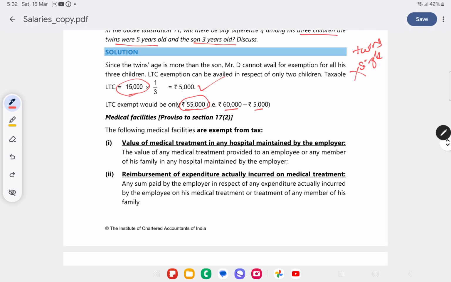How much is given as per the rule? Whichever is lower, actual amount received or given as per the rule, whichever is lower will be exempt.